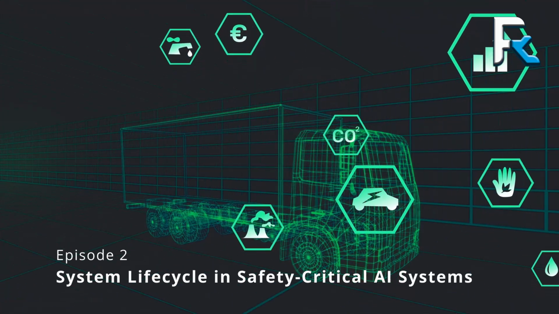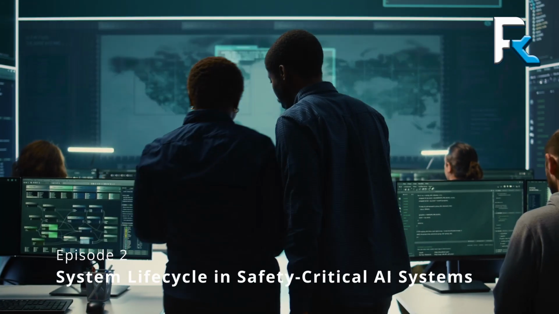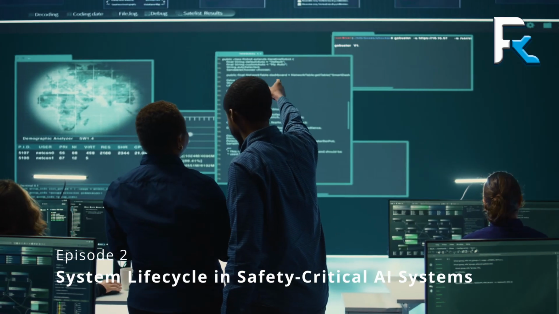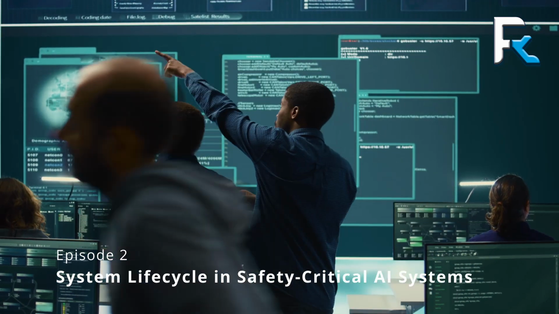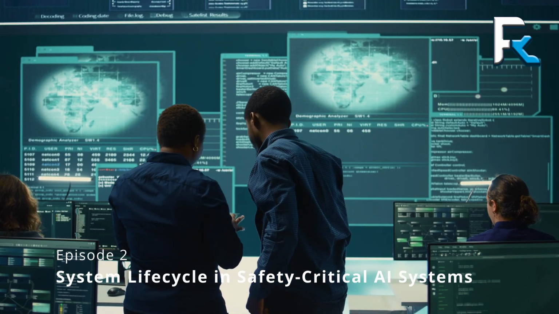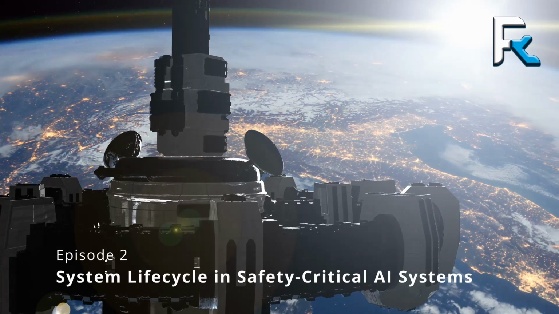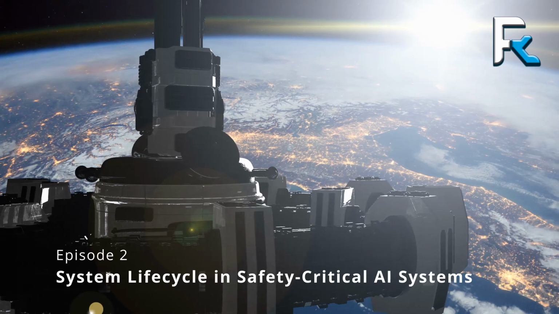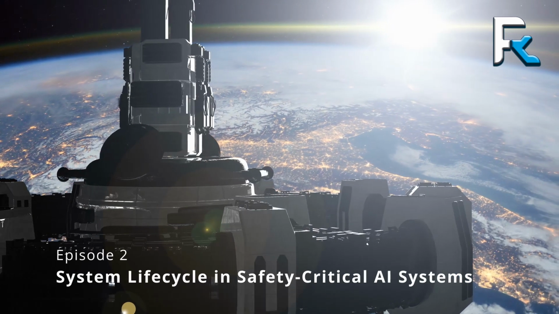Conclusion. In conclusion, the life cycle of a safety-critical AI system is far more dynamic and complex than traditional systems. Each phase, design, development, testing, deployment, and maintenance, requires specialized attention to ensure that the system operates safely and reliably in real-time environments. Whether it's autonomous vehicles, industrial robotics, or aerospace applications, the key to success lies in rigorous systems engineering practices and continuous validation throughout the system's lifecycle.